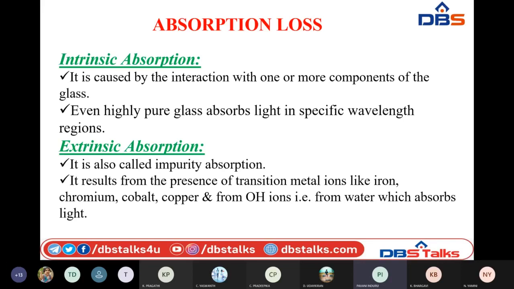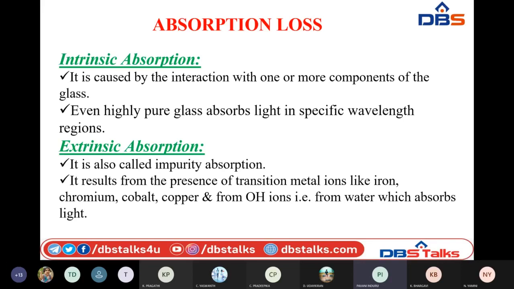Intrinsic absorption is due only to the materials with which the glass is made, whereas extrinsic absorption is due to the presence of impurity molecules in the glass, due to some disturbances or any kind of manufacturing defects.